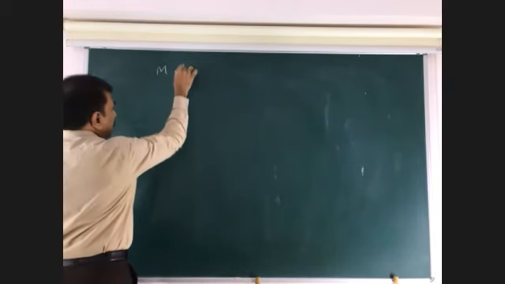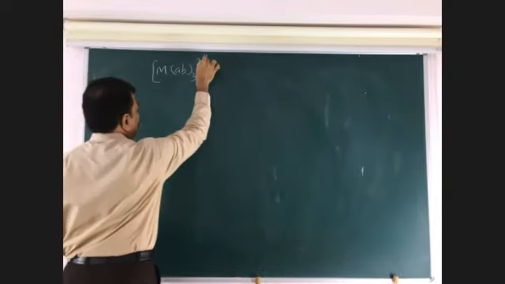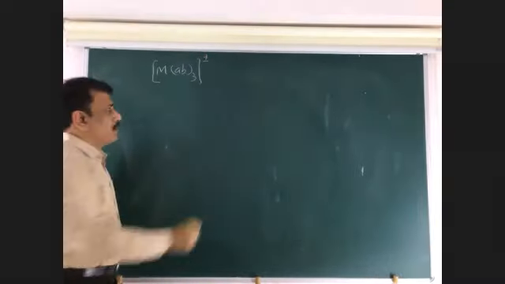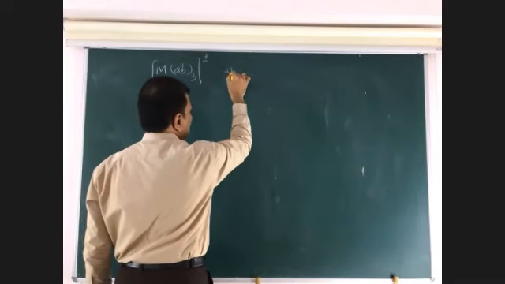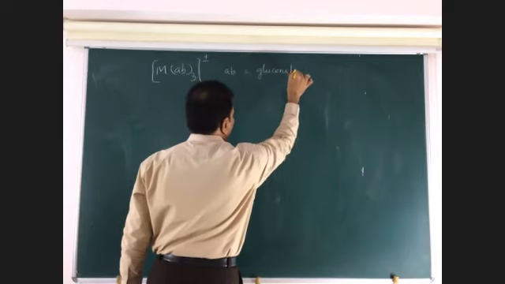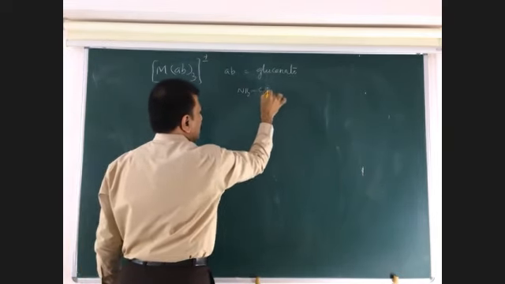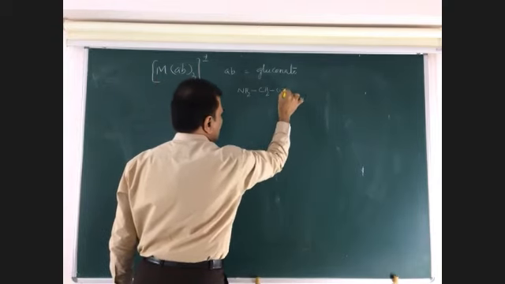M(AB)3, plus or minus, where AB is glycinato type. What is glycinato? A is of one ligand, B is of another ligand.